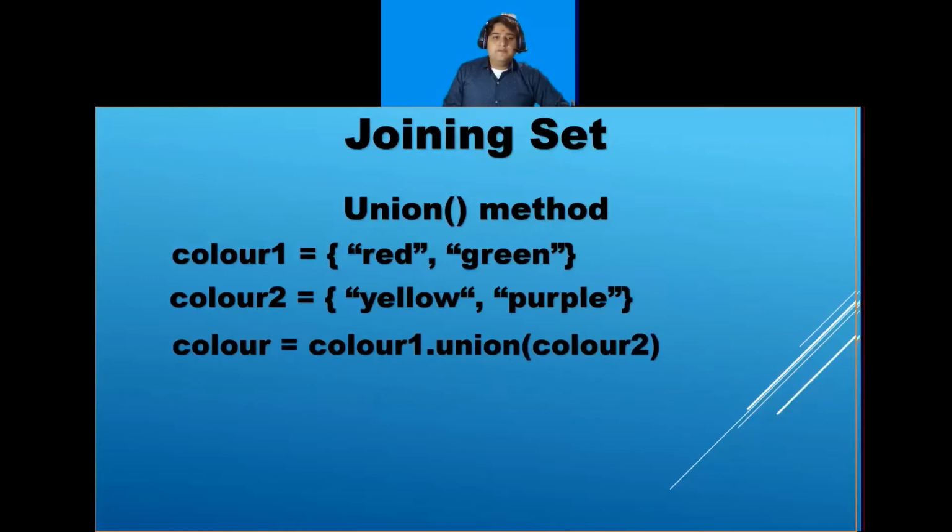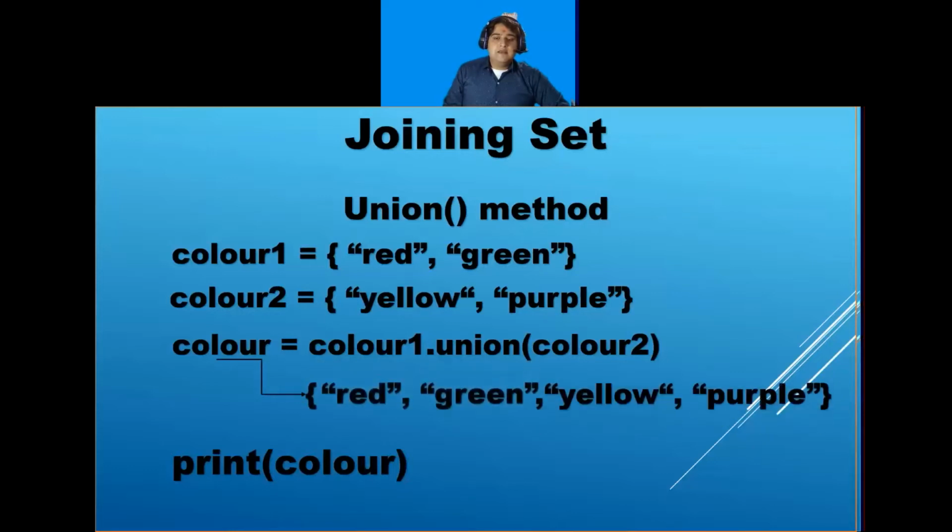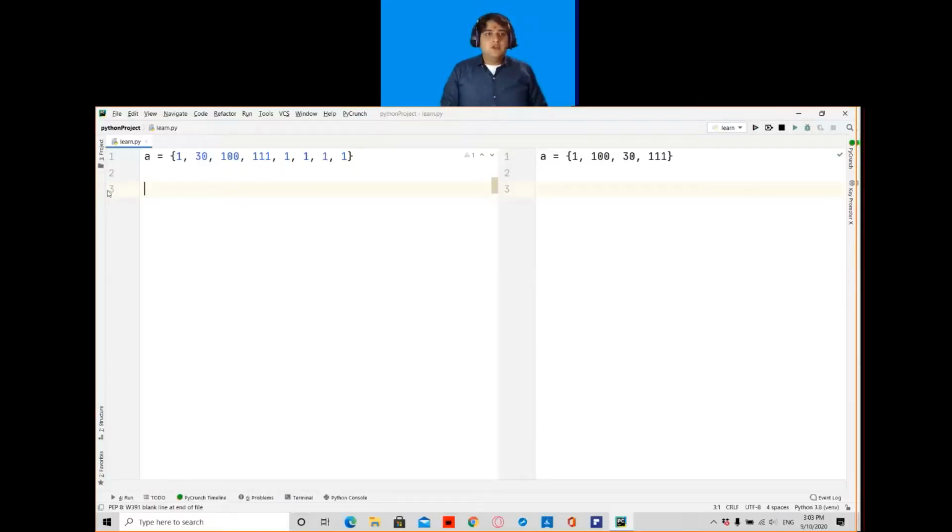So if I write print and call the variable color, it will give me my output as red, green, yellow and purple. So the union method is used to join two sets.